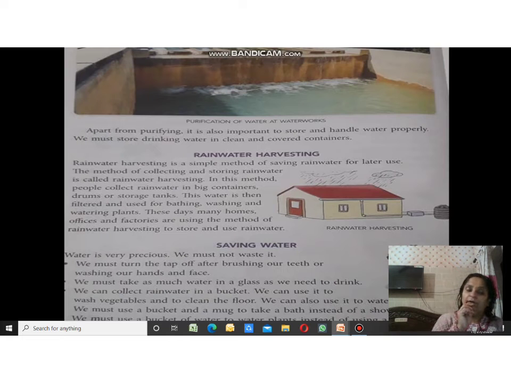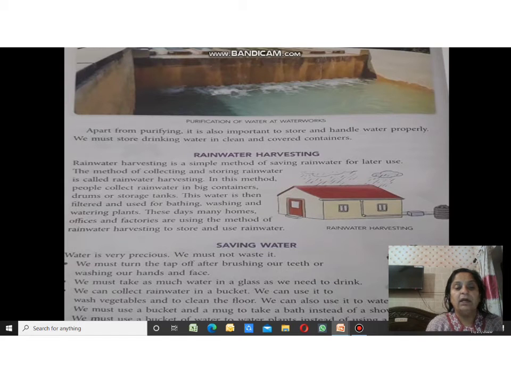When you have finished brushing your teeth, then you turn on the tap and use the water. In this way, we can save water. We must take as much water in a glass as we need to drink. It means as much as we want to drink, a little water or a glass of water. We should take only that water.